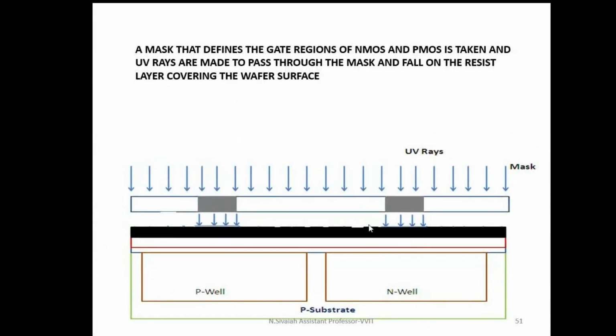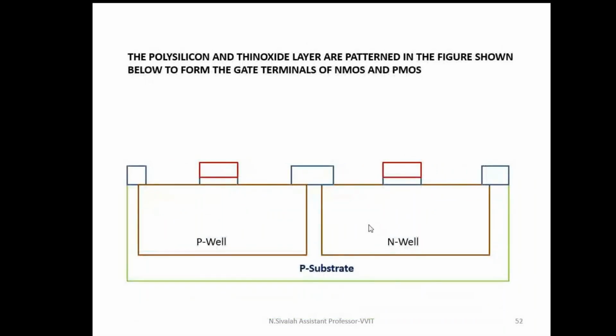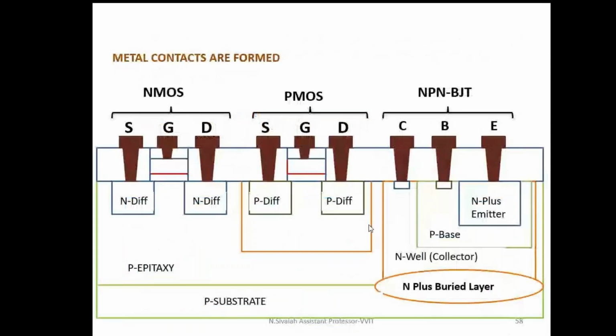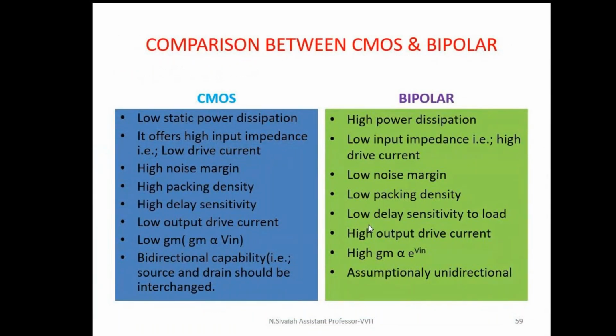Again, I'm going to use the photolithography concept only. This fabrication process of CMOS is similar to the previous one. That's why I'm going to skip this one. Now I'm going to explain the comparison between CMOS and bipolar.